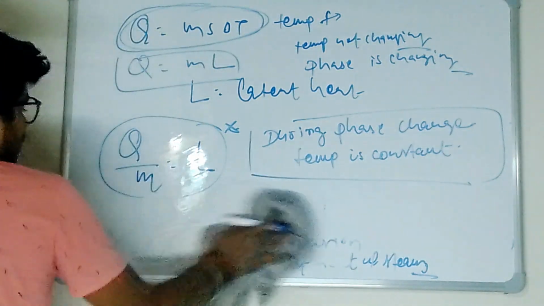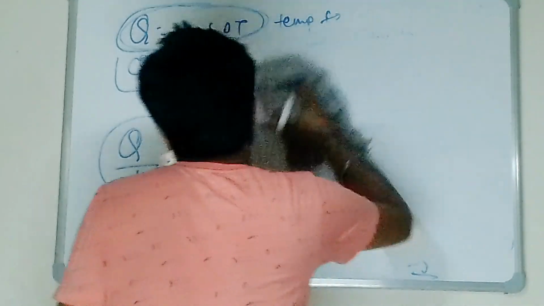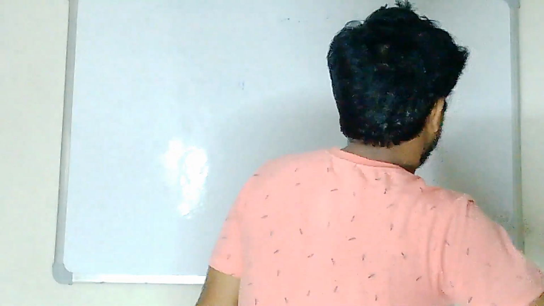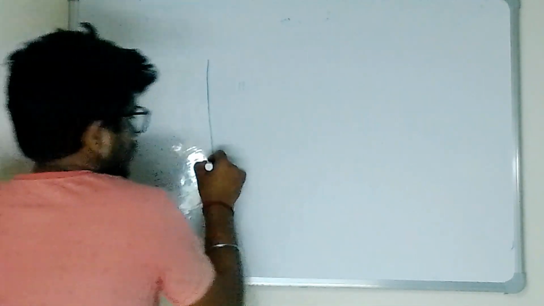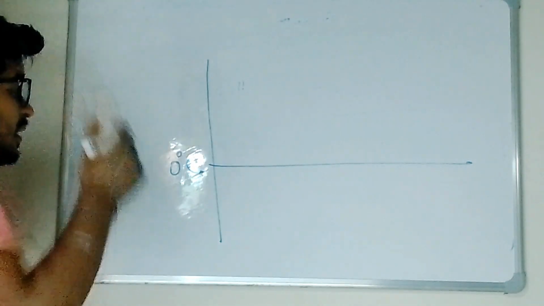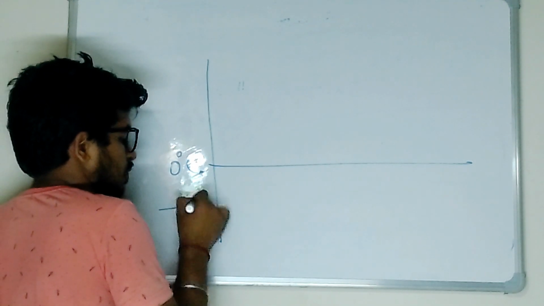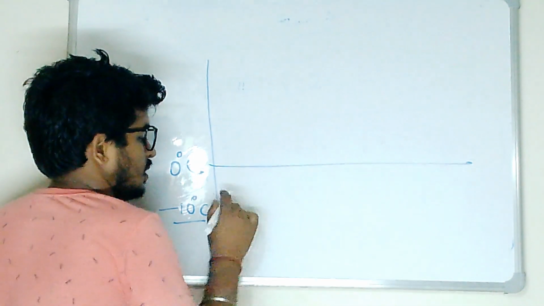Now everyone listen to me. Now what I am going to do is represent everything on the graph. So listen everyone, what's happening here? Suppose we have minus 10 degrees. Let's take this as 0 degree Celsius. No issue. So we have minus 10 degree ice.